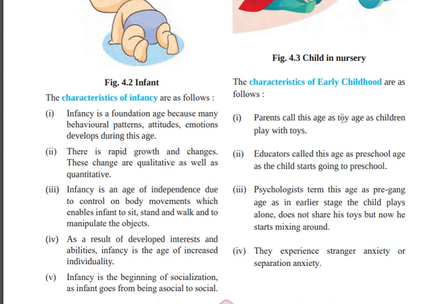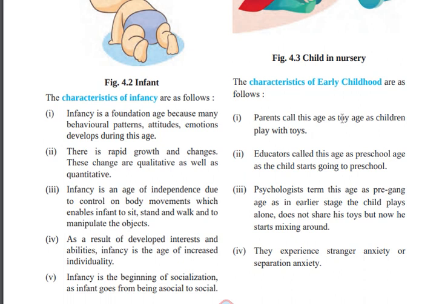Psychologists use the term pre-gang age, as the child used to play alone and not share toys, but now he starts mixing around. So there are three views in society. Parents say this is the stage where the child plays with toys.